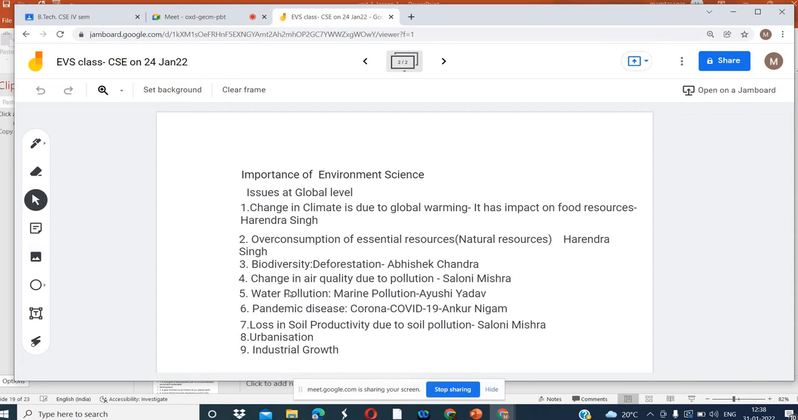Water pollution is one of them, because we need water to perform all activities; it is an essential requirement. And there is a problem of pollution in the water also, because in the rivers and seas, industrial development activities interfere.